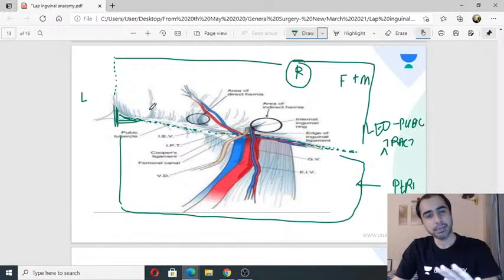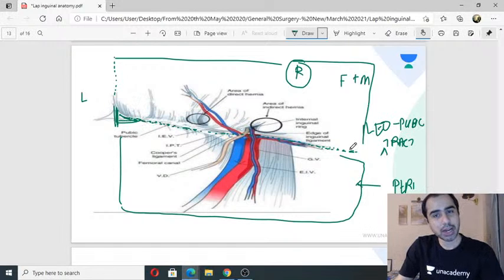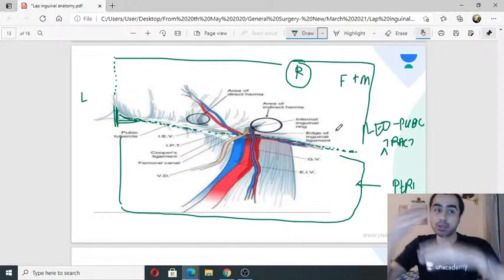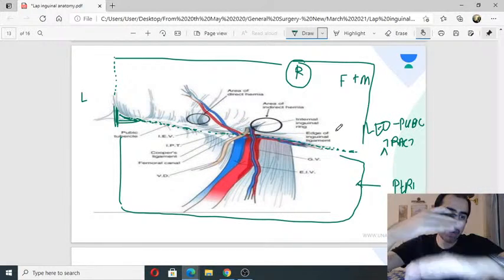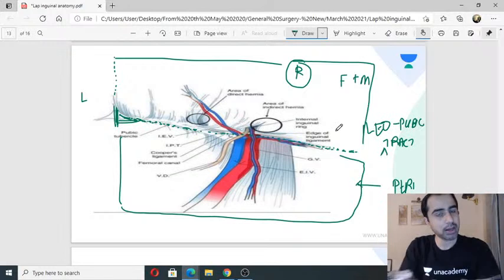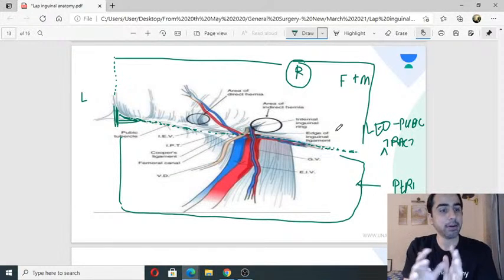The rest is very easy. Once you have understood this anatomy, that there is the inguinal ligament or the iliopubic tract, fascia and muscles superficially, and peritoneum deep, and you are in between, this is where the hernia surgery is going to be performed. Now, what all structures do I need for understanding?